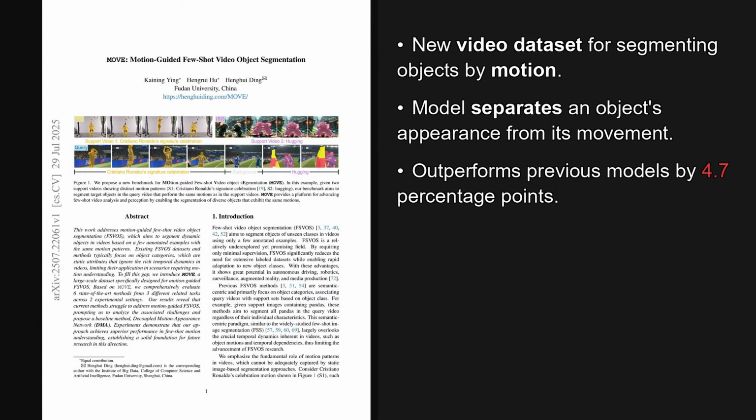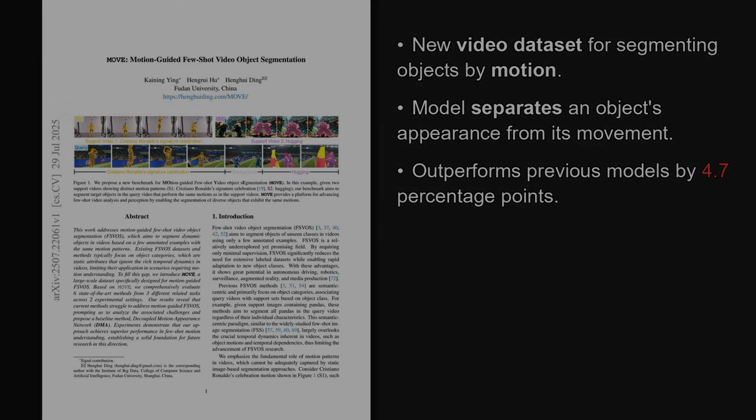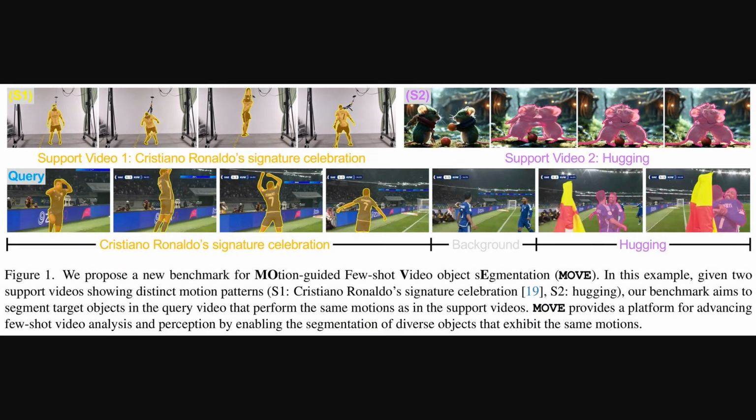The authors argue that current methods struggle because they focus on static categories, ignoring rich dynamics in video. So the first figure really visualizes the core idea of motion-guided few-shot video object segmentation. That term just means teaching an AI to find and outline an object in a video, using only a few examples. Here, the examples, or support videos, show two distinct motions. One is Cristiano Ronaldo's celebration. The other is two cartoon mice hugging. The AI then watches the query video, a soccer match, and successfully segments the players who are performing those exact motions, ignoring everything else. This shows the shift from identifying what an object is to what it's doing.